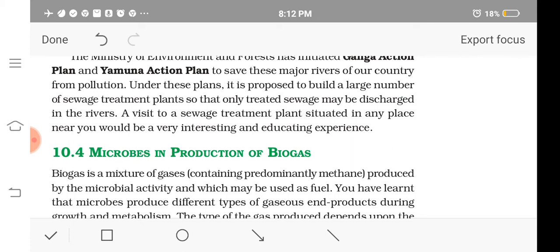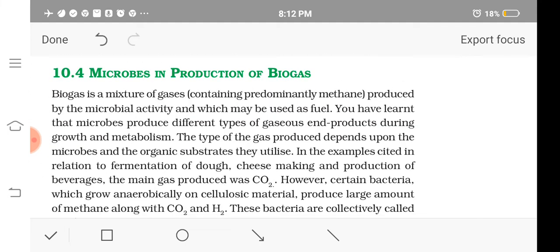In primary treatment, only physical processes like sedimentation and filtration are done, but the secondary treatment is completely dependent on microorganisms, both aerobic and anaerobic. Is it clear? Next we are going to study the microbes in the production of biogas.